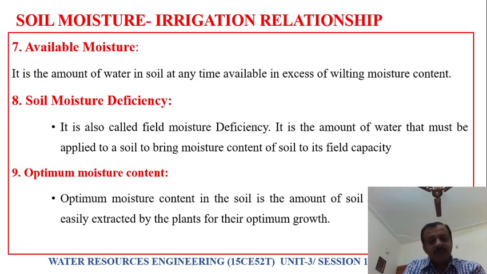Next, optimum moisture content. Optimum moisture content in the soil is the amount of soil water which can be easily extracted by plants for their optimum growth. This water which can be easily extracted by plants, we call optimum moisture content. Right? So these are the various definitions which are very important for any water engineer, that is, the irrigation expert.